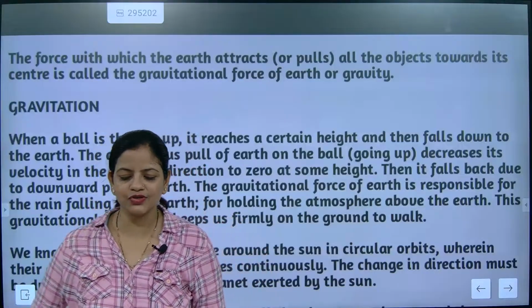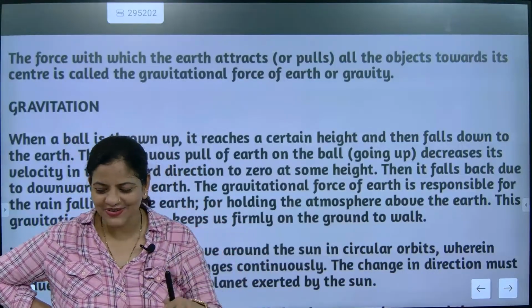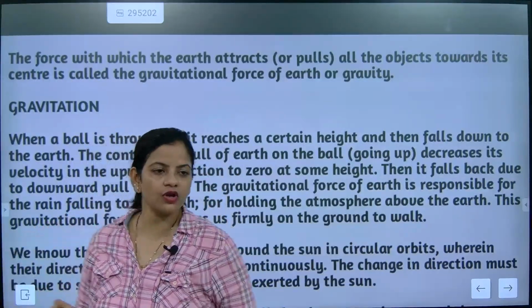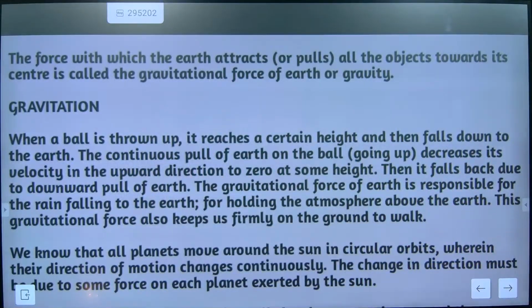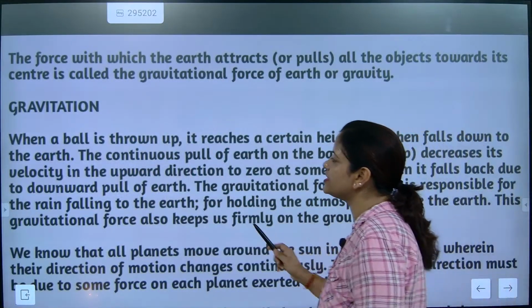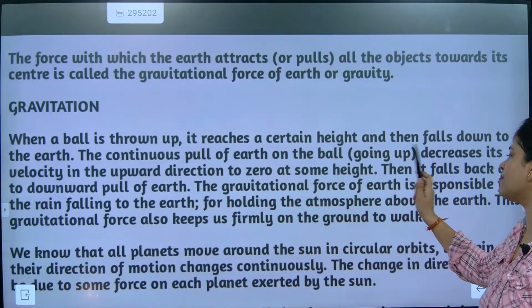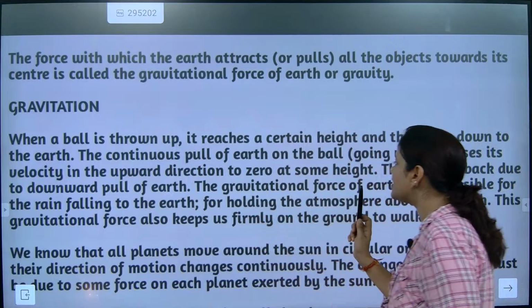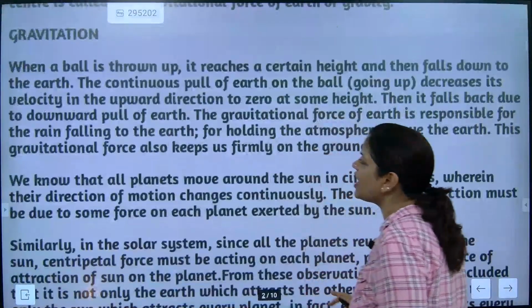Force of attraction is a usual thing, but it will take the object down. So now listen to it. We will talk about it. The continuous pull of Earth on the object decreases its velocity in the upward direction to zero, and then it reaches some height, and then it falls back due to the downward pull of Earth. The gravitational force of Earth is responsible for the rain. So these things we have already discussed.